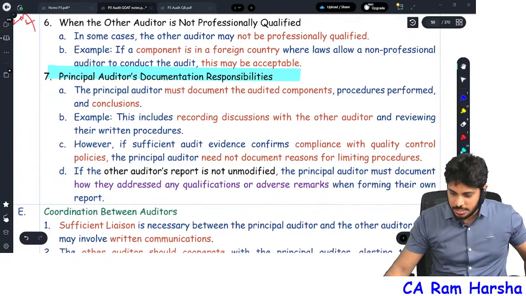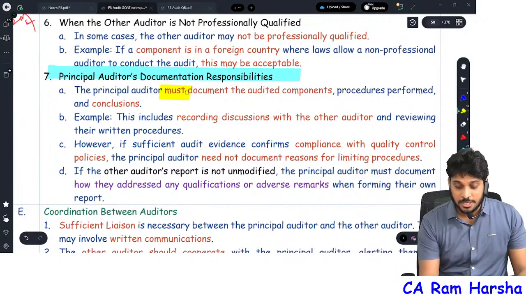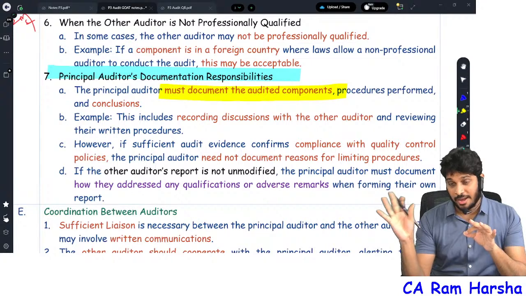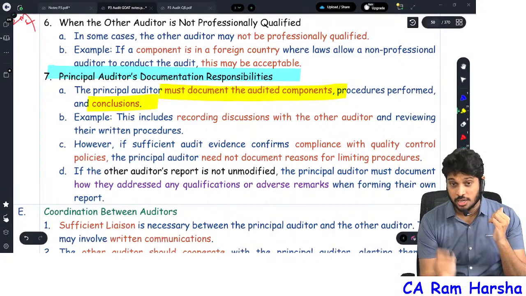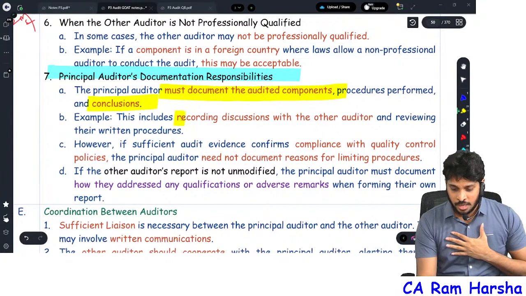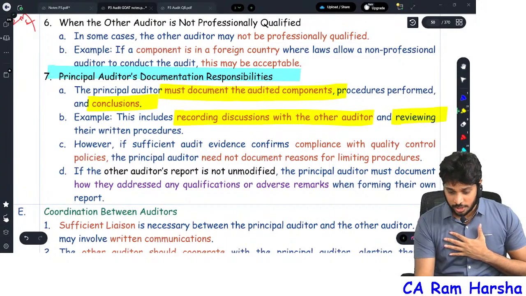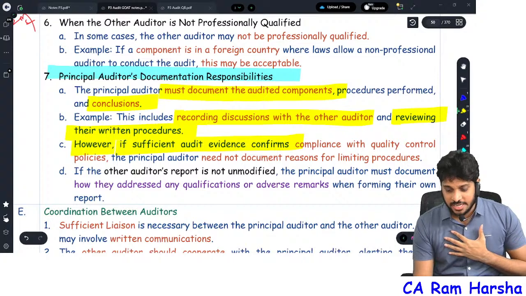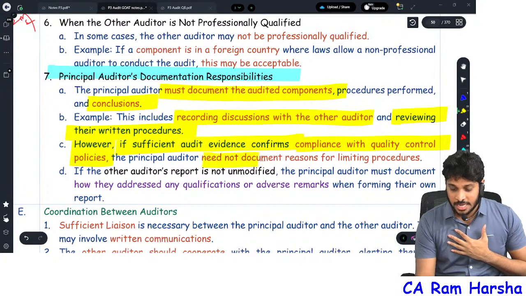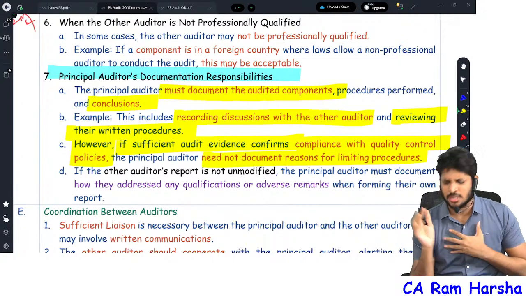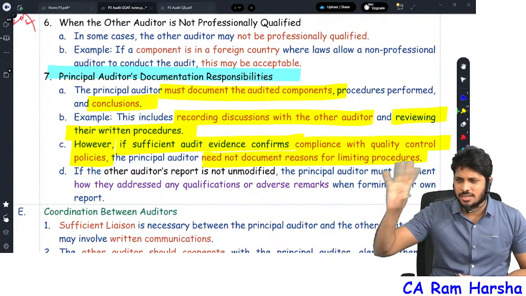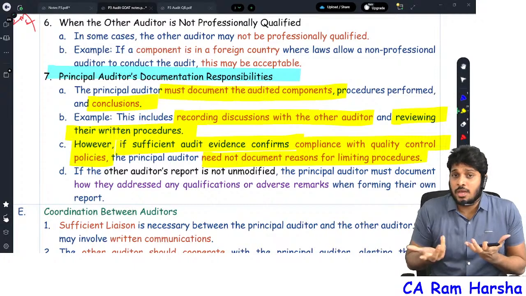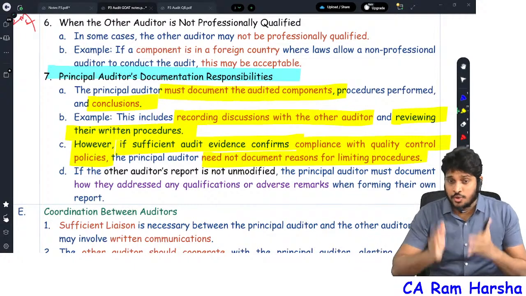Look at this: the principal auditor's documentation requirement. The principal auditor must document the list of audited components. What are all the components audited by component auditors? You document the list and the conclusions you have taken, for example, recording discussions with the other auditors, and the review procedures you did. However, if sufficient evidence confirms compliance with quality control policies, you need not document reasons for limiting procedures. Suppose you felt the other auditors have done proper work, quality as per your quality control policy, and you were satisfied. Maybe you have not done much procedure. You can limit your procedures.